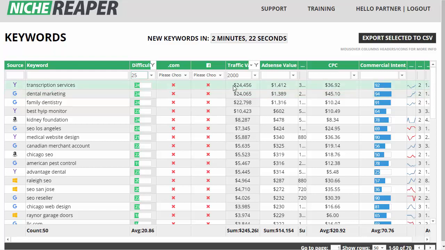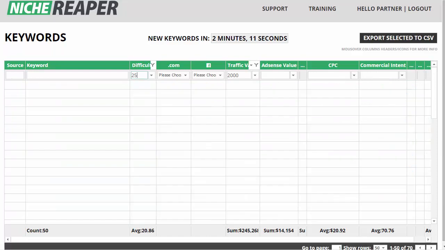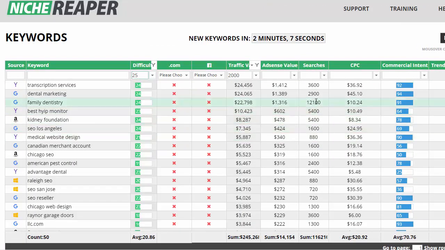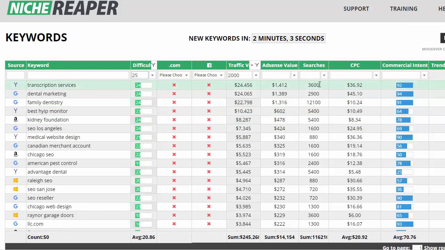As you can see here, the value is way more than 24,000, and transcription services do make a lot of money, and there is a lot of traffic. If I open this up a bit more here, it's so small because I wanted to fit into the recording screen. As you can see, transcription services get 3,600 searches every single month. So you can bet your bottom dollar, anyone who's ranked number 1 or rents your property will make a lot of money, and for them, $1,000 is cheap.